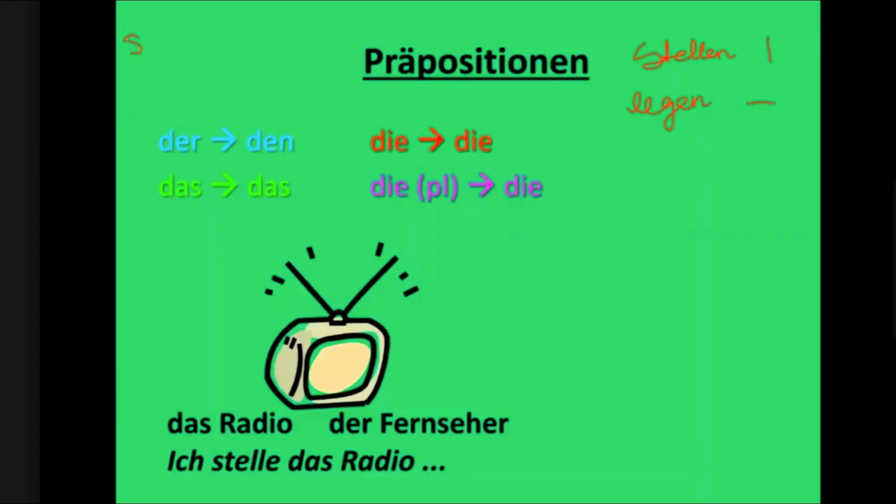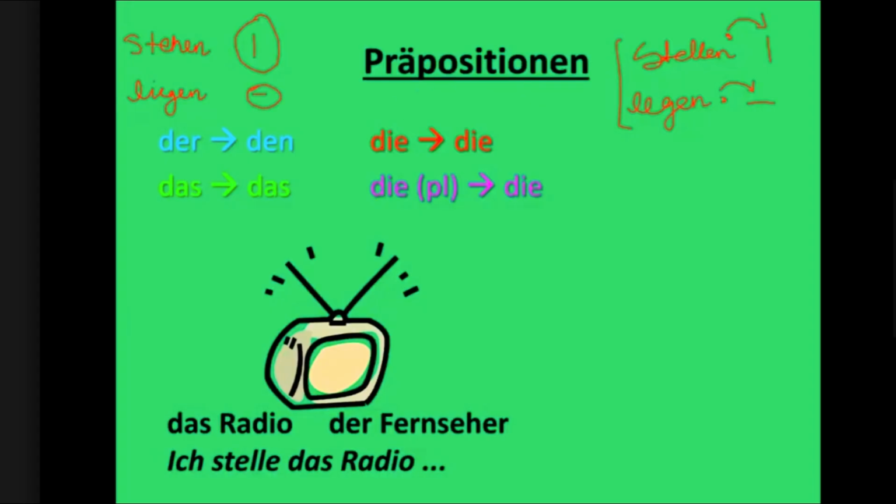Stehen. Something is placed vertically somewhere. This is to put, so I am putting an arrow like this. Legen is again I am putting an arrow like this, from this point to this. So these all are accusative verbs, stellen, legen, because movement is happening. Stehen, something is somewhere vertically. Liegen, something is placed somewhere horizontally.